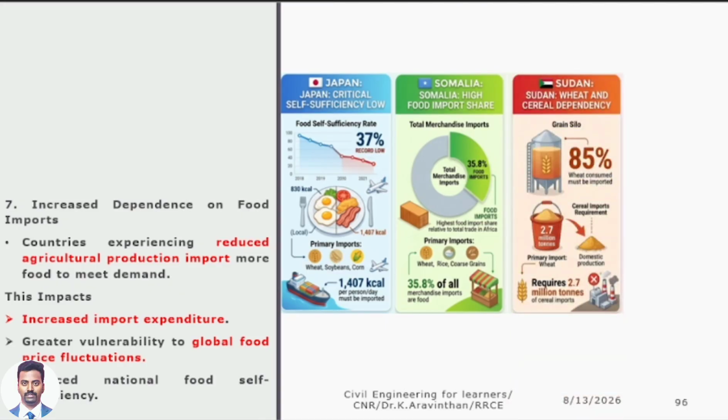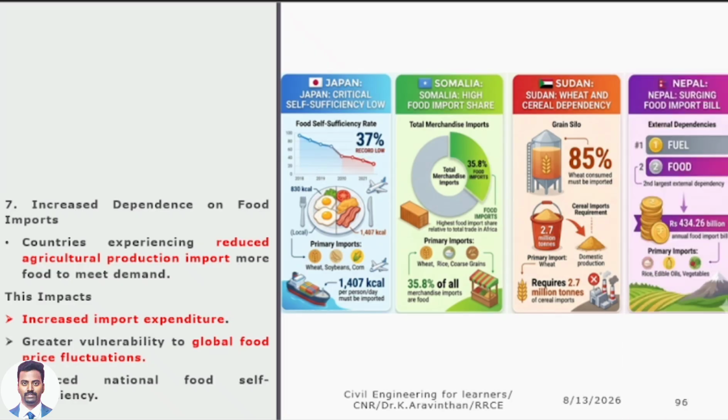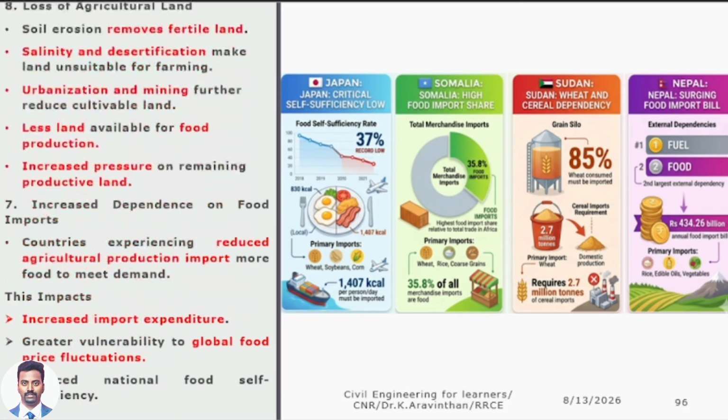Another thing, Sudan is a country, 85% of wheat is dependent on other countries. What is the highest import? It is fuel. They buy fuel for high cost. Second to fuel is food. They depend on other countries. If they stop import, they will not have sufficient food. 434 billion. That means what? 43,000 crore is the amount they spend yearly.